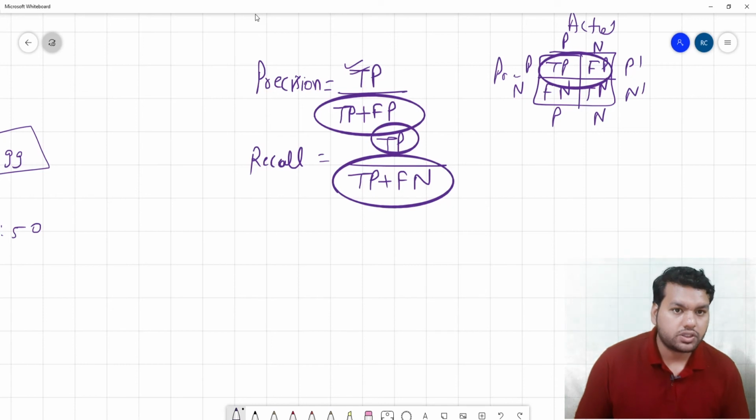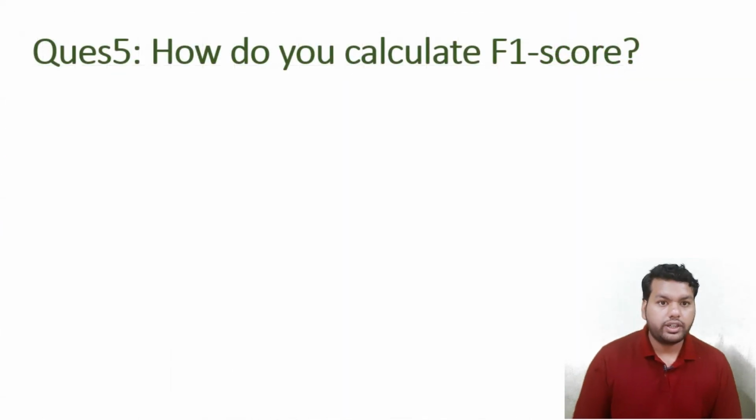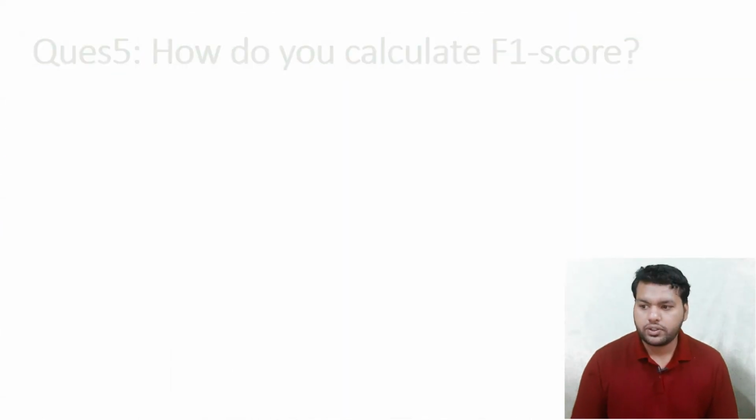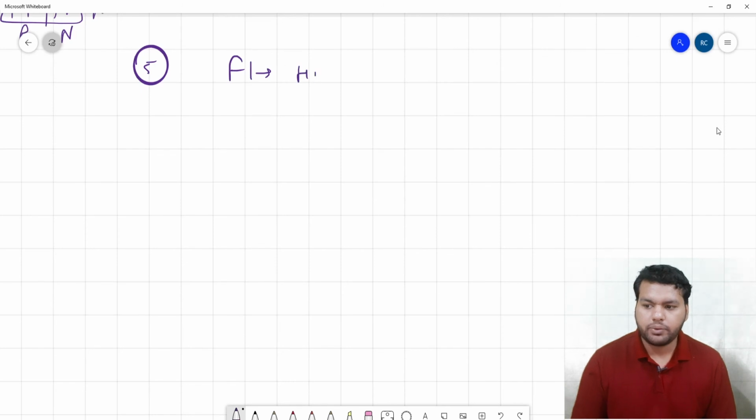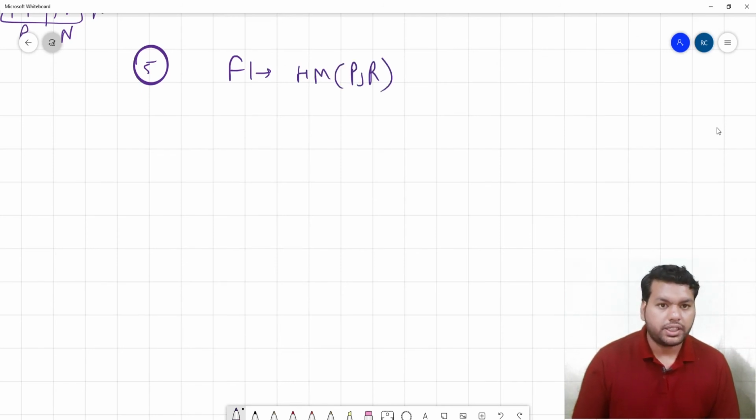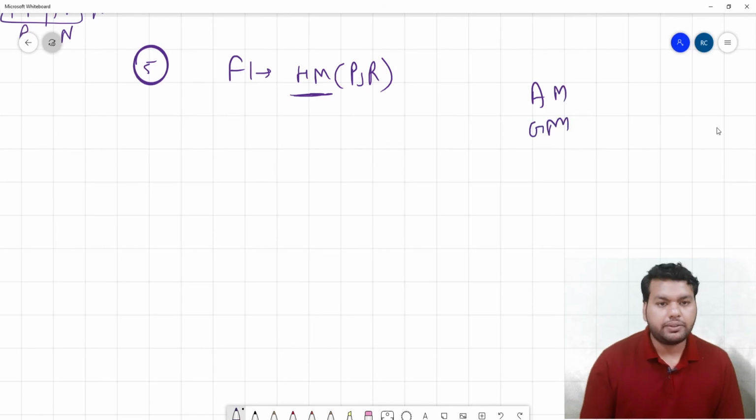Now move to the last question: how do you calculate the F1 score? The F1 score is the harmonic mean of precision and recall. But if the interviewer is interested, they may ask why you use the harmonic mean. Why can't we use AM, GM or any other mathematical operation? What is the problem with AM and GM? Why do we use only HM here?